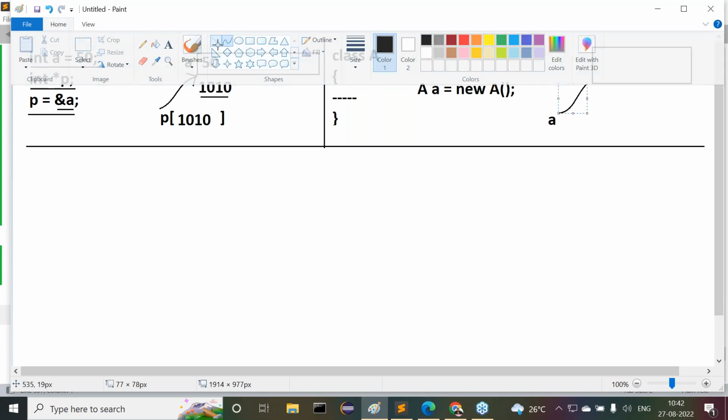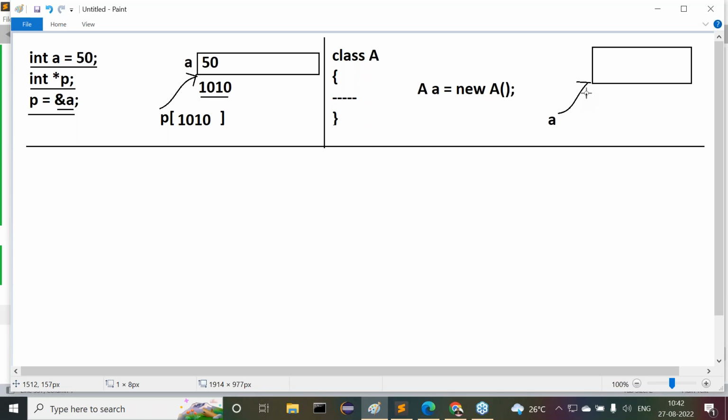In the case of C and C++, a pointer variable is referring to a block of memory. Similarly, in the case of Java, a variable is referring to a block of memory when we create an object for a particular class. So here my question is, in C++ a variable is referring to a block of memory, so it is a pointer variable. In Java also, a variable is referring to a block of memory. So why don't we call this variable a pointer variable? Or how can we say pointers do not exist in Java?